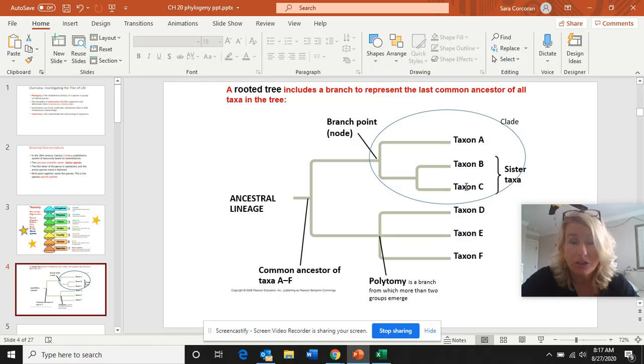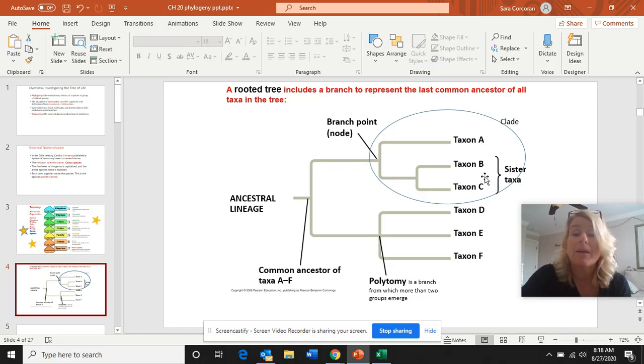Question I have for you when you look at this chart is, who's more closely related to A, B, or C? Now, your initial gut reaction would be to say, oh, well, B is more closely related because look, it's listed right next to it in the chart. But if we took that B and C loop, we could actually rotate it right here on the node. Okay, we can rotate it and we could list it as A, C, and B, and it doesn't change the relationships because no matter how we line it up, the most recent common ancestor that B and C share to A is way back there, and it's equivocal.